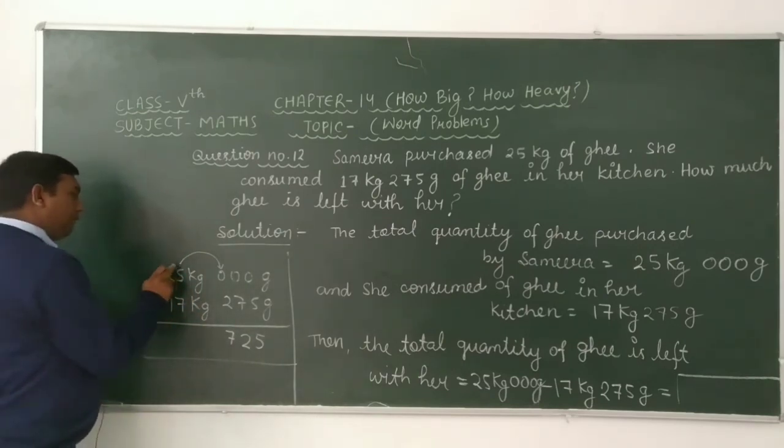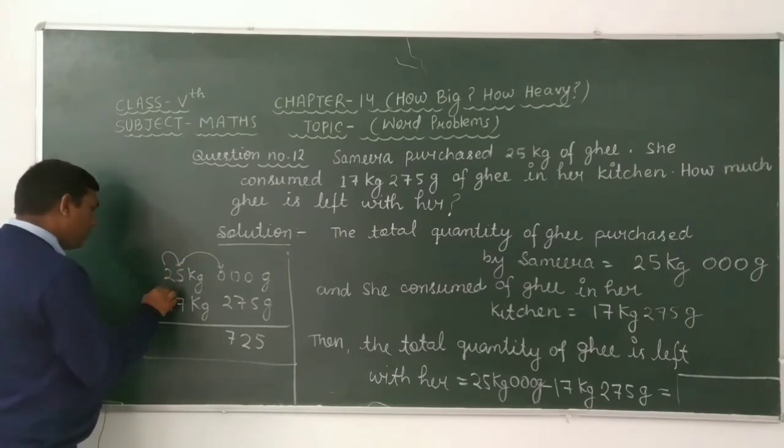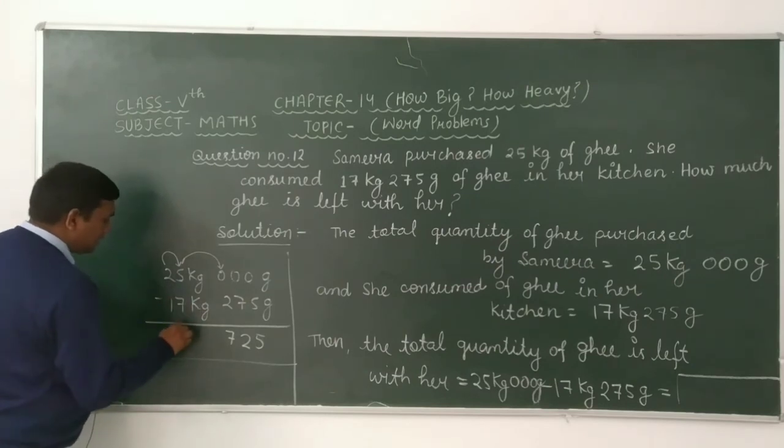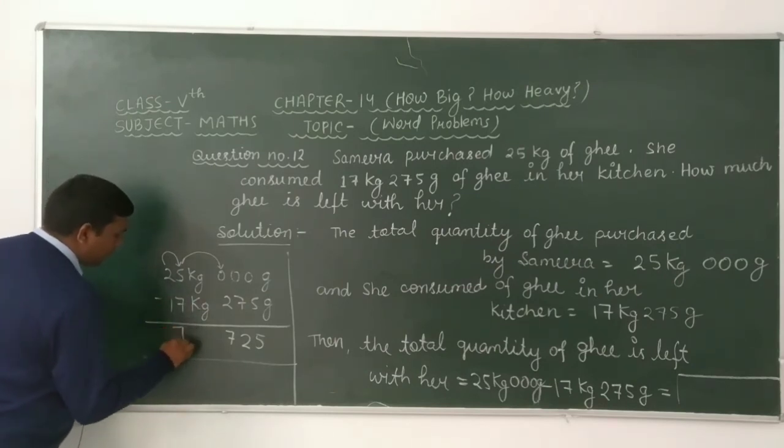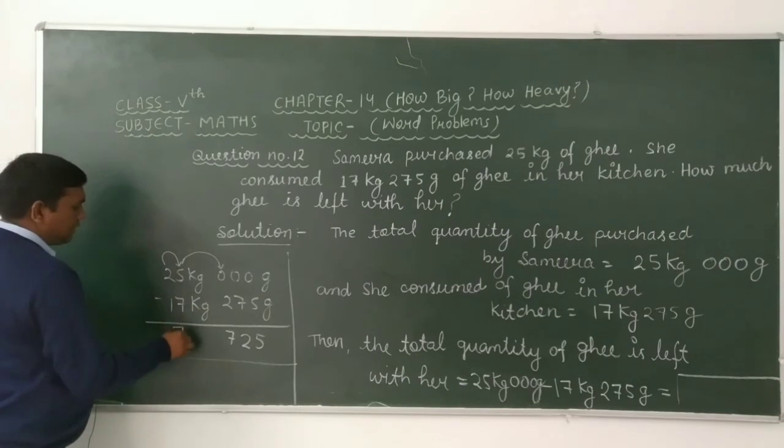Again we have to take one borrow from this 2, and this 4 makes 14. 14 minus 7 is 7, and here we get 1. 1 minus 1 is 0.